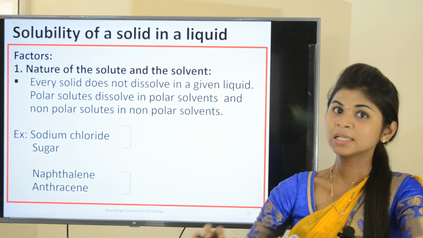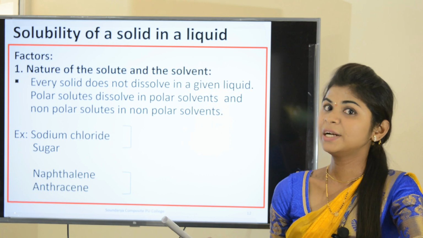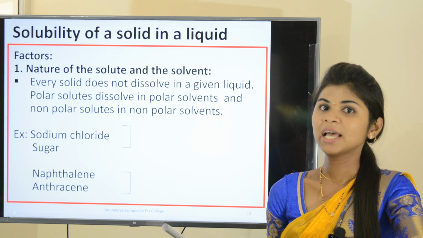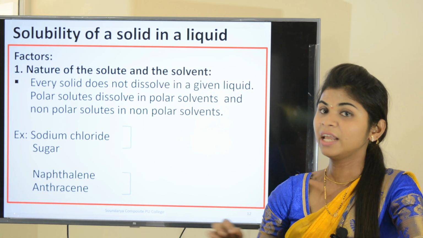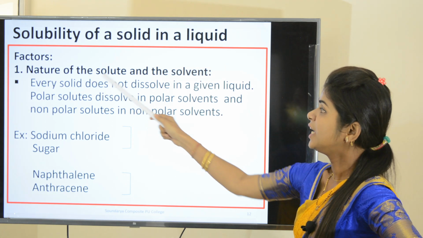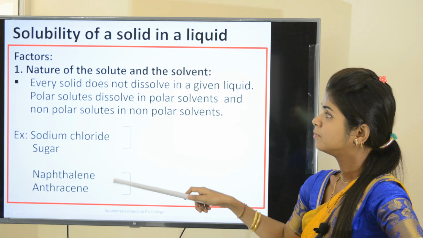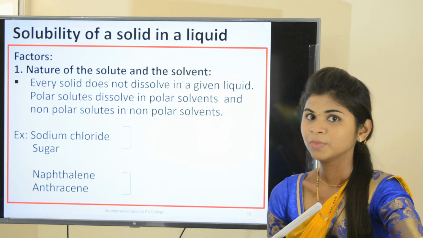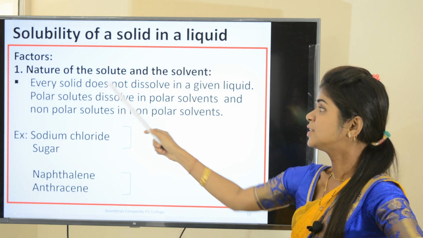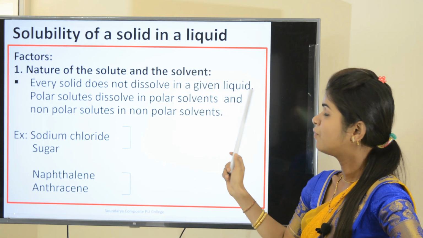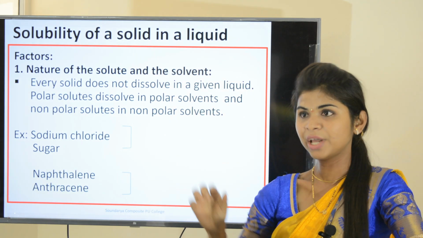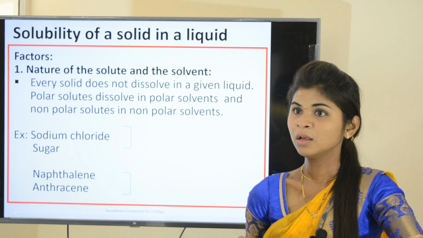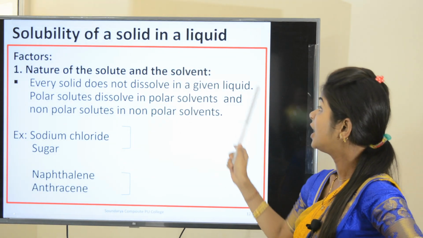In my previous slides I have said that solubility depends upon three factors: nature of the solute and the solvent, temperature as well as pressure. Now let us study in detail one by one. The first one, nature of the solute and the solvent. How does this affect the solubility of a solid in a liquid? Every solid does not dissolve in a given liquid. Suppose you choose any liquid, for example water, whatever solid you are taking, every solid does not dissolve in a given liquid.